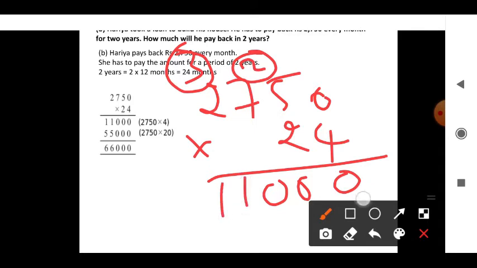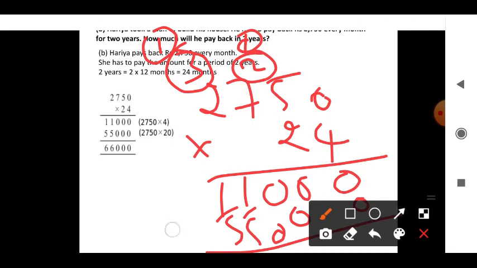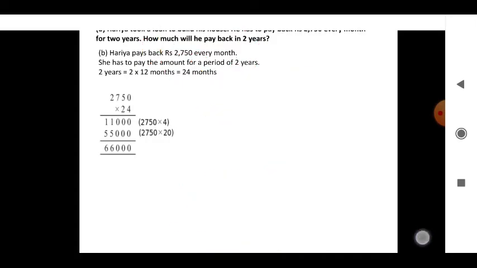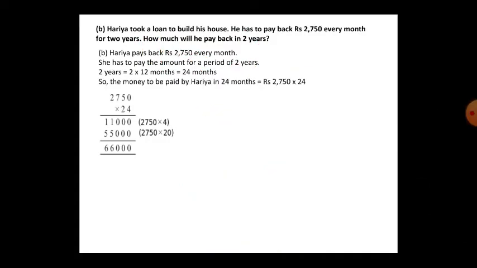Now 2 zeros are 0, 2 fives are 10, 0 and 1 carry, 2 sevens are 14, 14 plus 1 is 15, 2 twos are 4, and 1 5. Plus, you add both, so you will get 66,000. So Hariya has to pay 66,000 for 2 years.